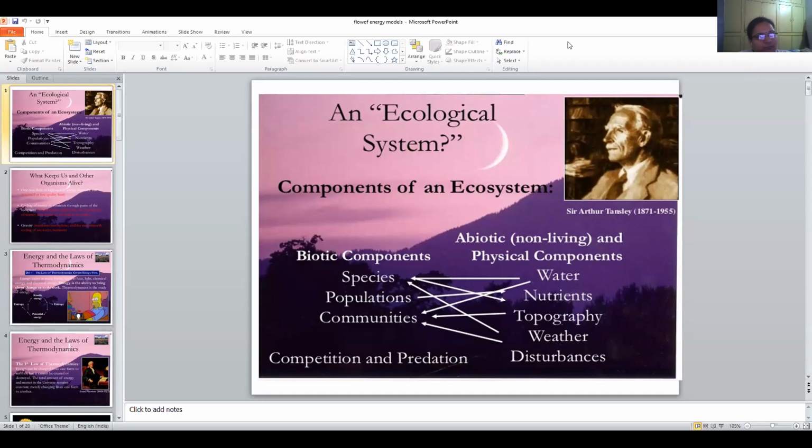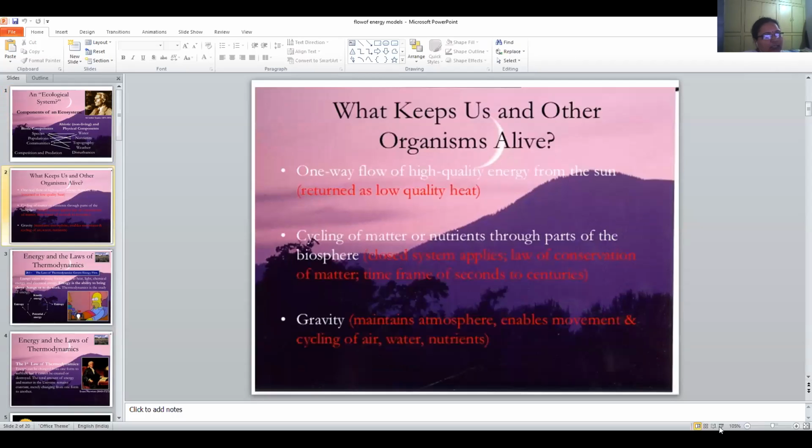Till now, we have studied in Unit 1 about the structure and function of an ecosystem, then food chains, food webs, and ecological pyramids. Now, coming to a revision of it: what is an ecological system, and the components of an ecological system, that is abiotic and biotic.